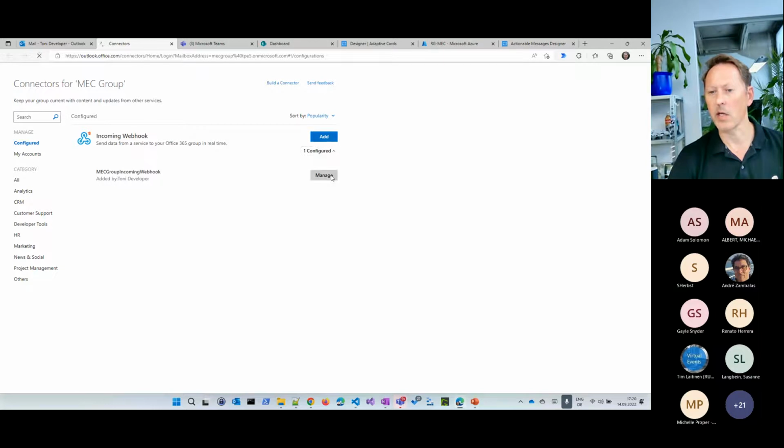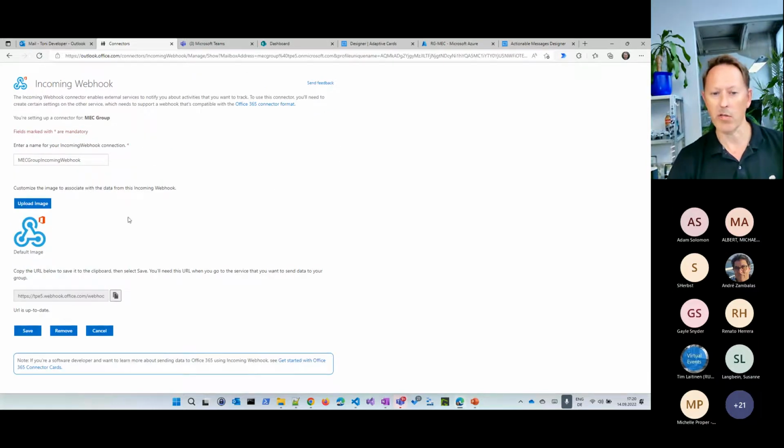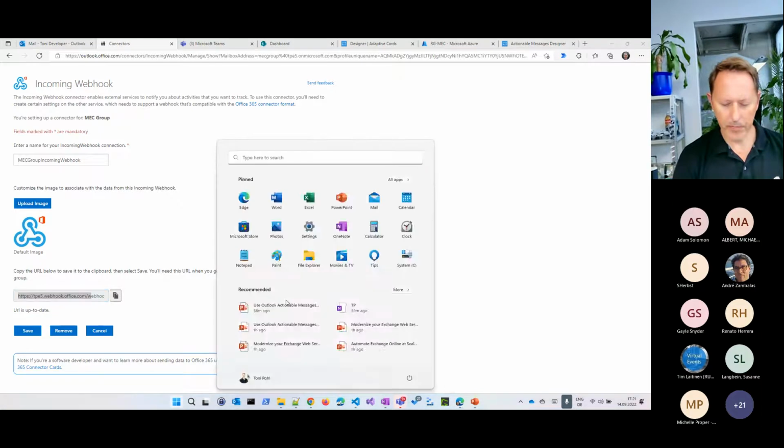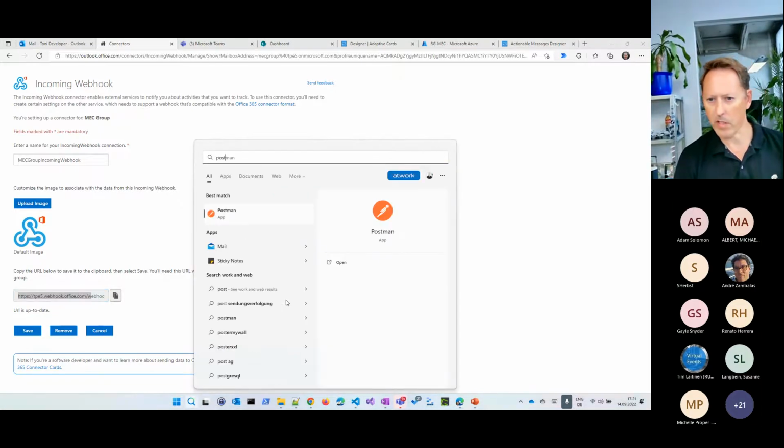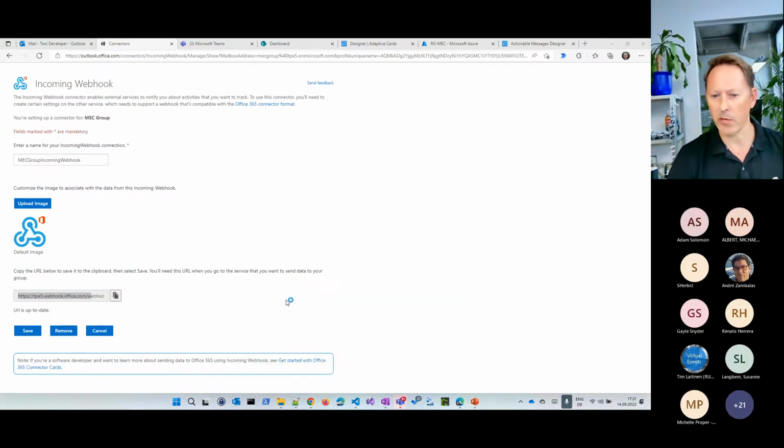Well, it gives me an HTTP endpoint, which is this one here, and it has a name. So this means with that URL, I can post my message to such a group. So I have a demo. I just want to show it to you with Postman. How can I send such a message card to this group here?